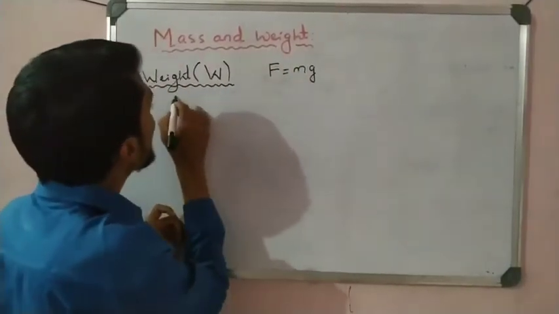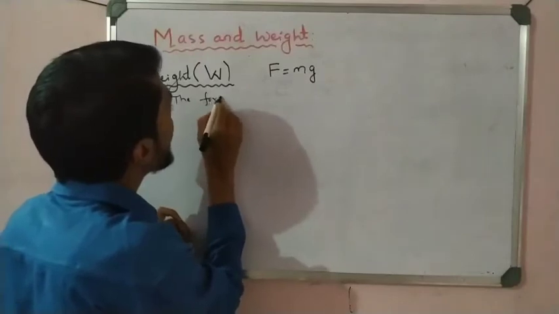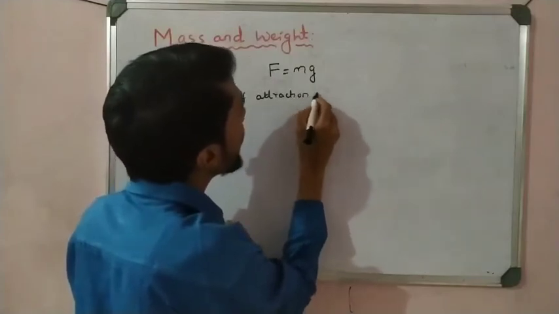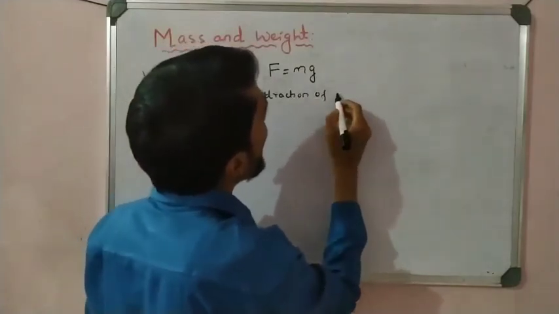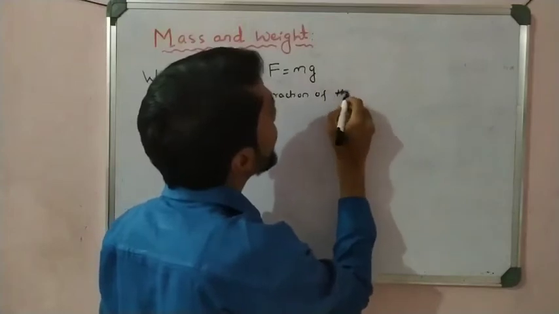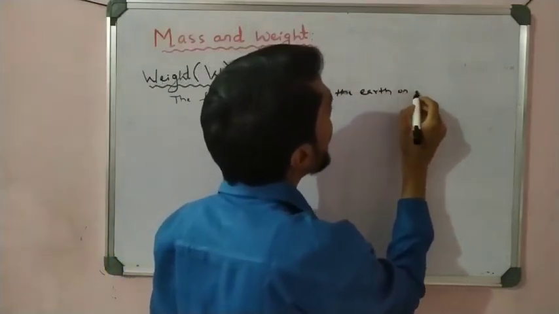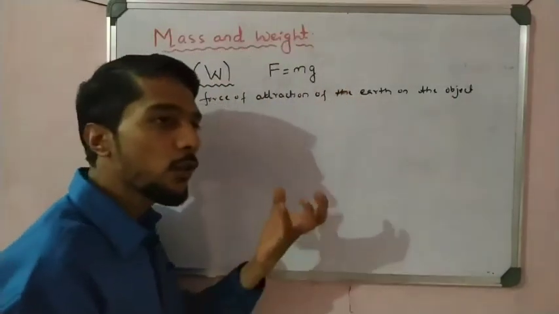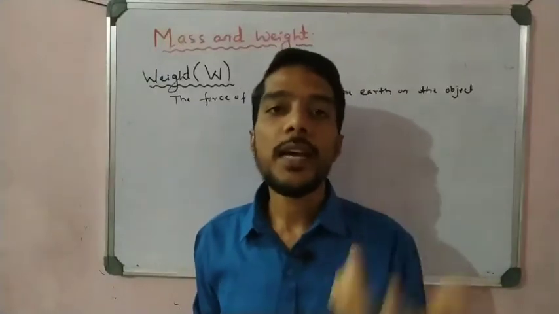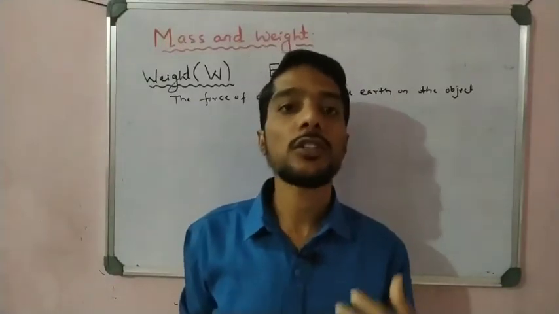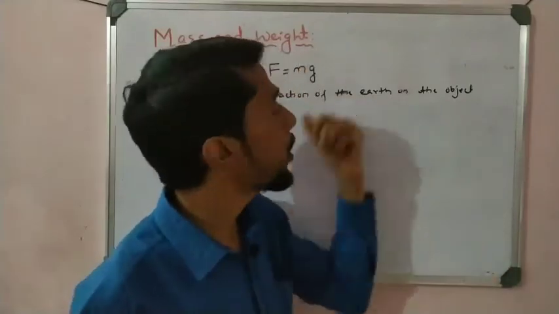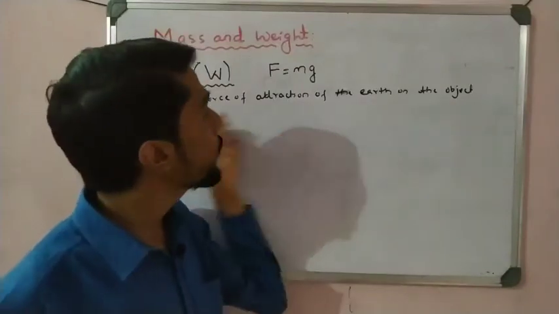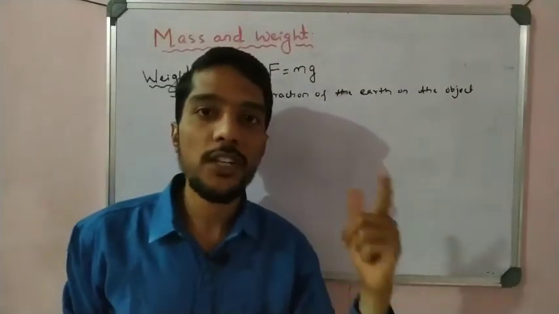F is the force of attraction of the earth on the object, right? So that is where g is given. Okay, so with the gravitational acceleration 9.8, what happened? The earth attracts every object towards it, the universal law of gravitation. Okay, universal law of gravitation, small g, right? So F is the force of attraction of the earth on the object, and this force of attraction, because of the acceleration due to gravity, becomes mg.